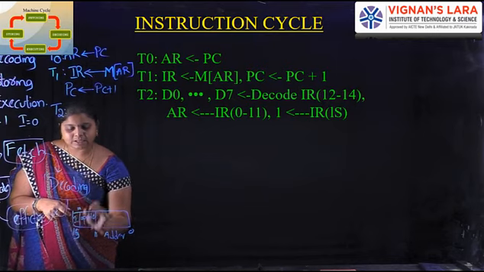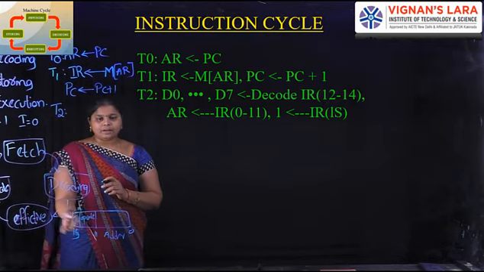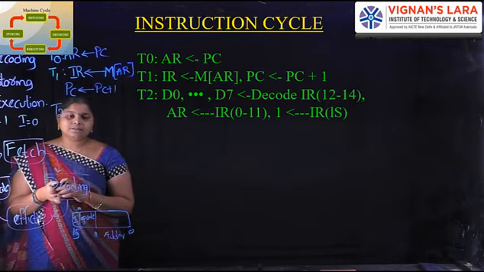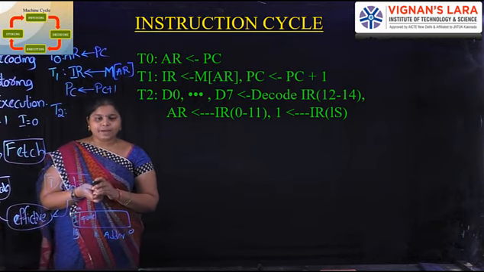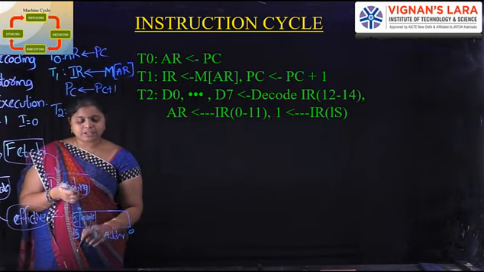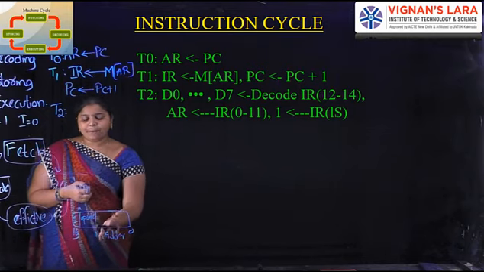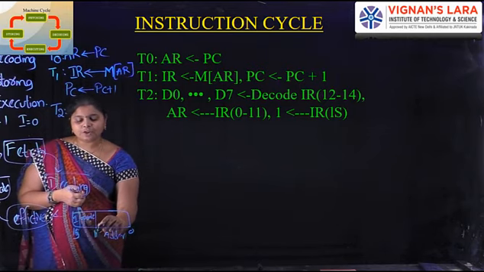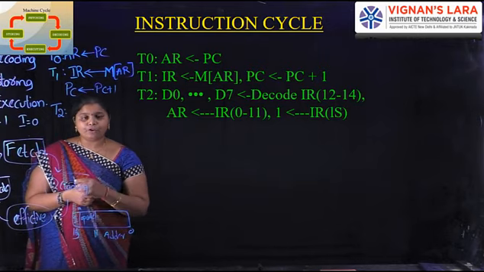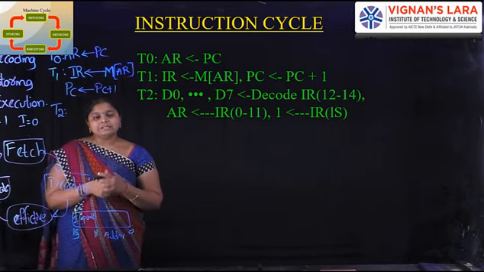Here I means indirect bit or direct bit: 1 specifies indirect, 0 specifies direct. The address is placed in bits 0 to 11. From 12 to 14 we perform the 7 operations.